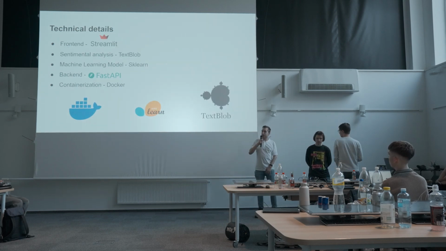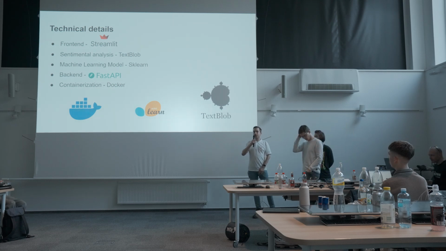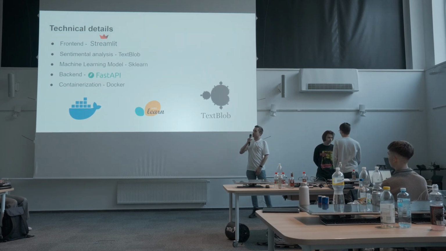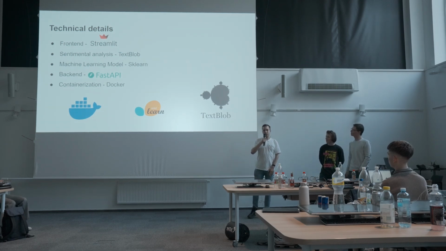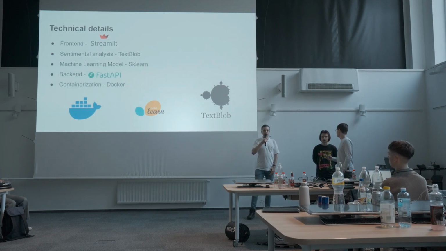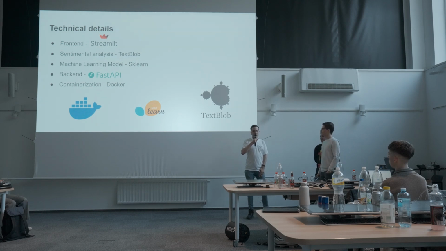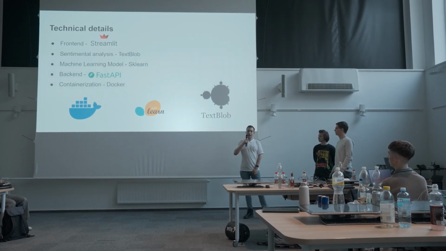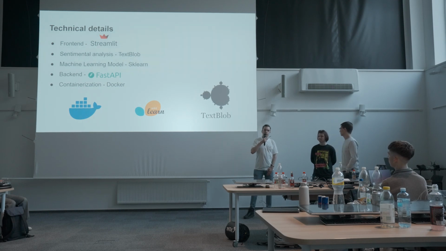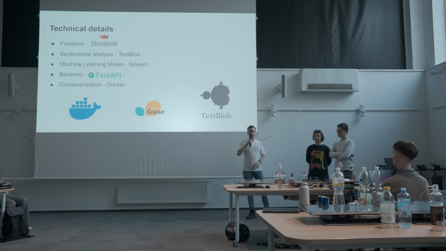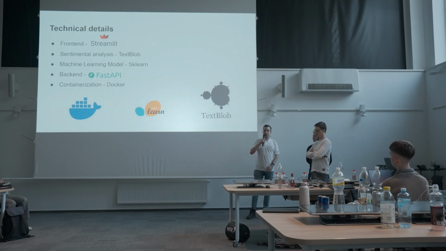So I would like to introduce you to the technical side of our project. For the front end, we use a framework called Streamlit. It's written in Python. And we use a library called TextBlob for semantic analysis of the articles. We analyzed the text of the article if it was available. If it wasn't available, we analyzed the abstract only. We also used this library to analyze the subjectivity of the article, assigning it a number from 0 to 1, where 0 means it's absolutely objective and 1 means it's completely subjective.